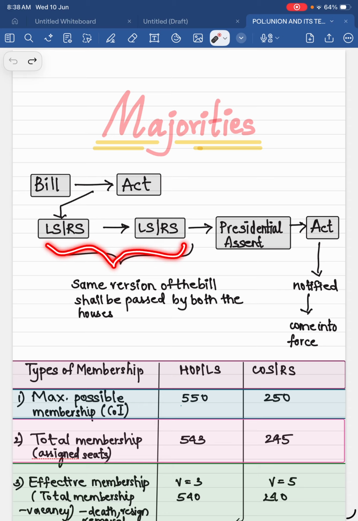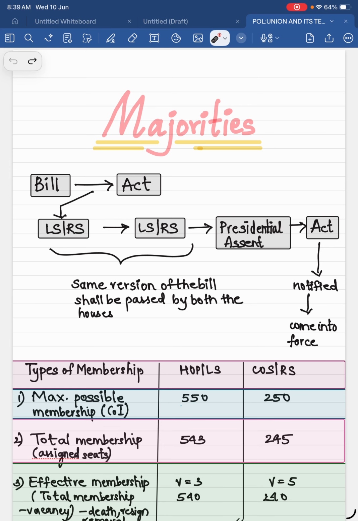When it is passed by both the houses, the same version of the bill should be passed by both. Same version means the provisions should be exactly the same. Every point should be agreed by both houses. There can't be any changes. Both houses should agree on the same version of that bill, and it should be passed to the president, and when he gives his assent, it becomes an act.